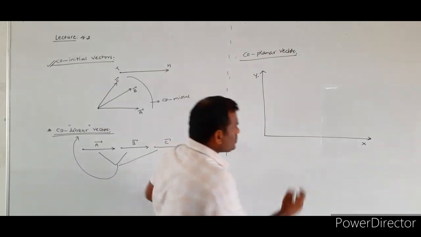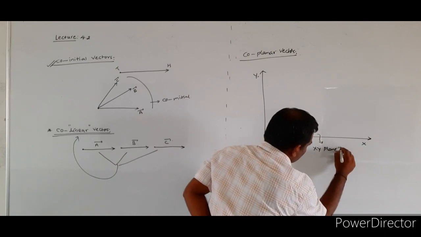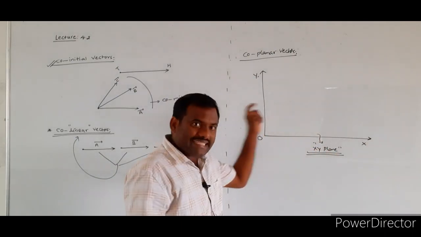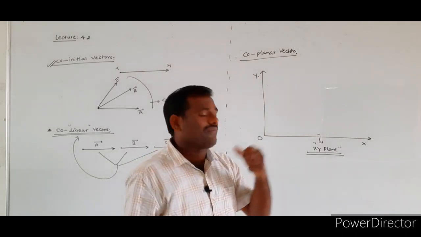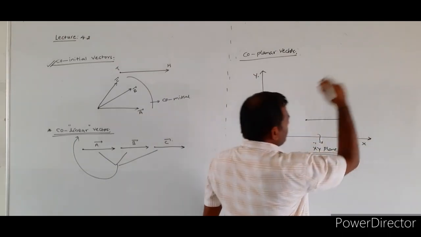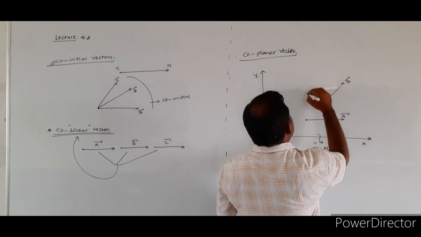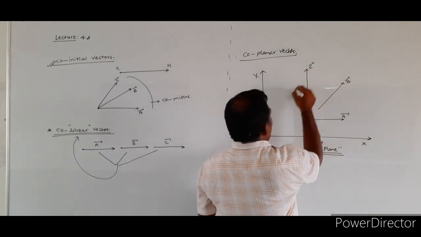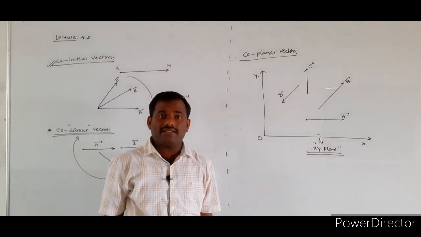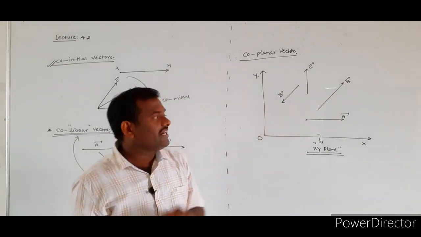Coplanar vectors. Here I consider the XY plane. In the XY plane I consider some vectors. Let a bar be one vector acting in this particular direction, b bar another vector, c bar one more vector, and d bar another vector. So I consider 4 different vectors acting in different directions.